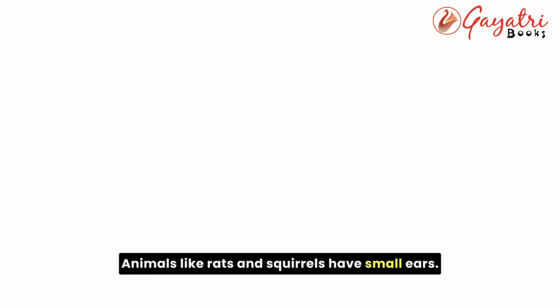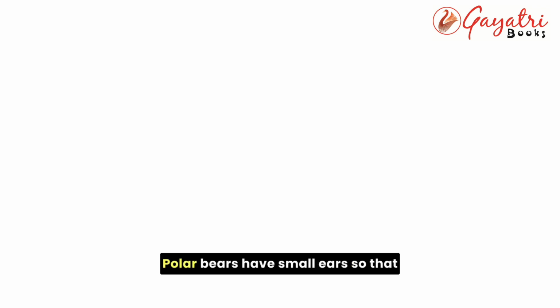Animals like rats and squirrels have small ears. Polar bears have small ears so that they do not lose much body heat. Dogs have small external ears which they use to capture sound coming from different directions.